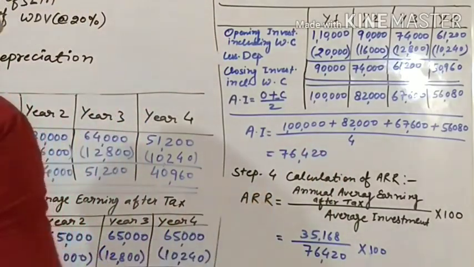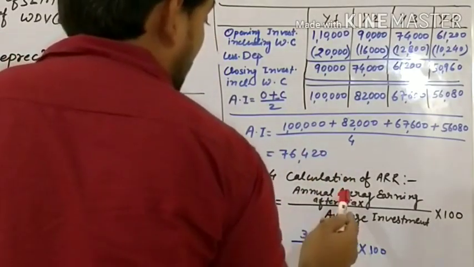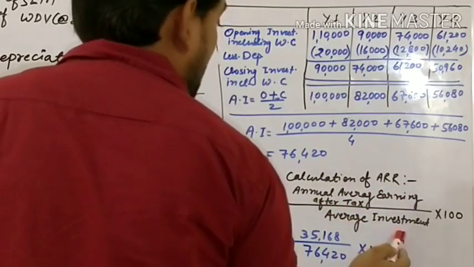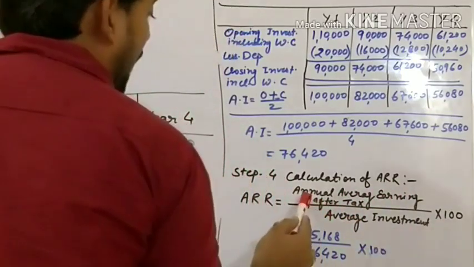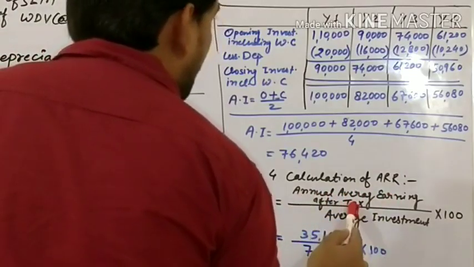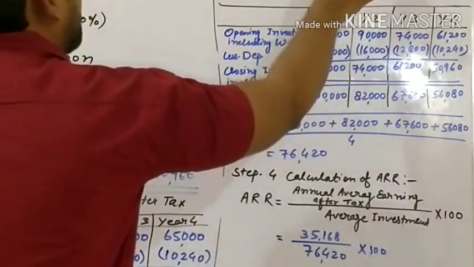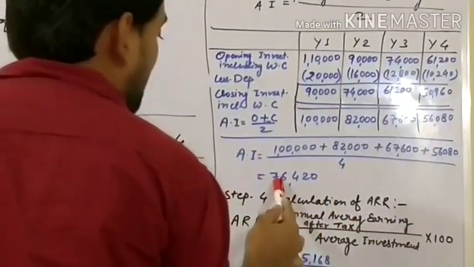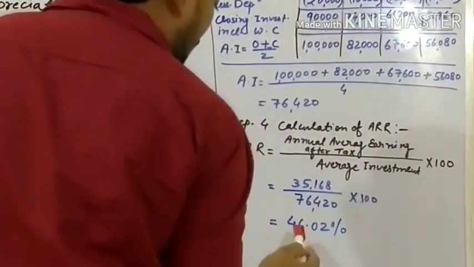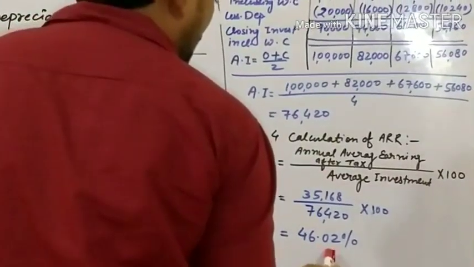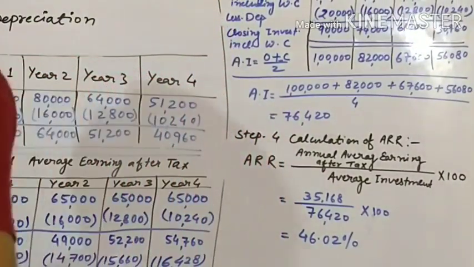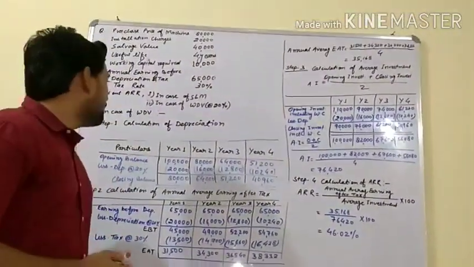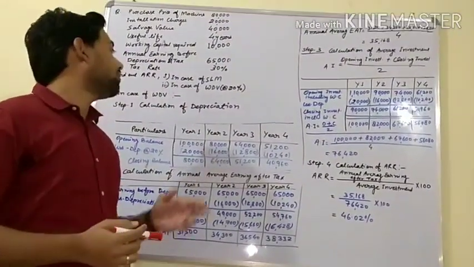Formula for ARR is annual average earning after tax upon average investment into 100. What is annual average earning after tax? We have found here, that is 35,168, and average investment 76,420, into 100 is equal to 46.02%. Okay, so we have understood how to find the ARR in case of SLM and in case of WDV.